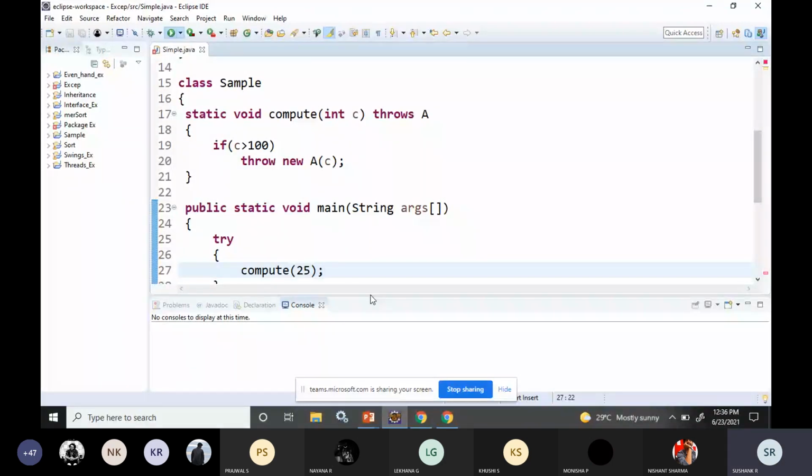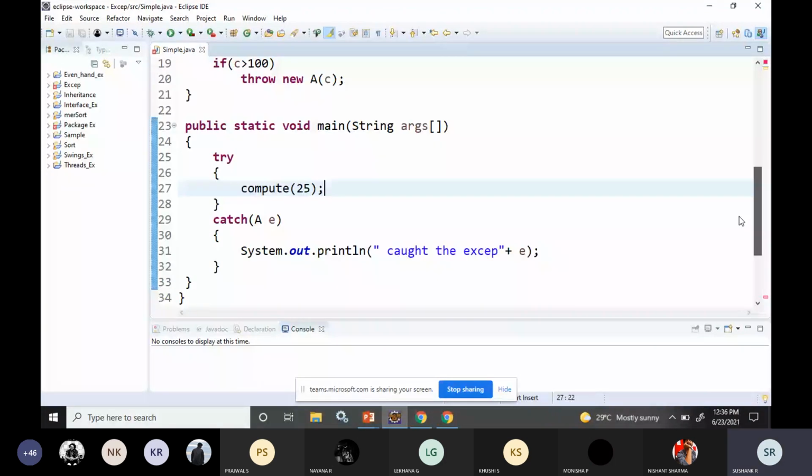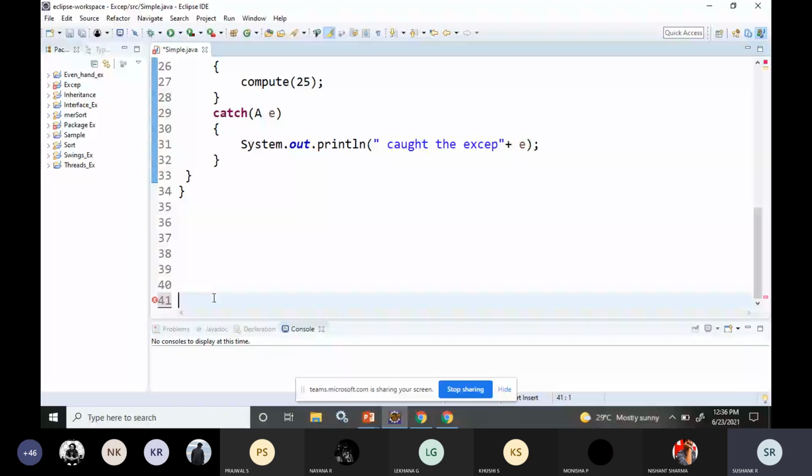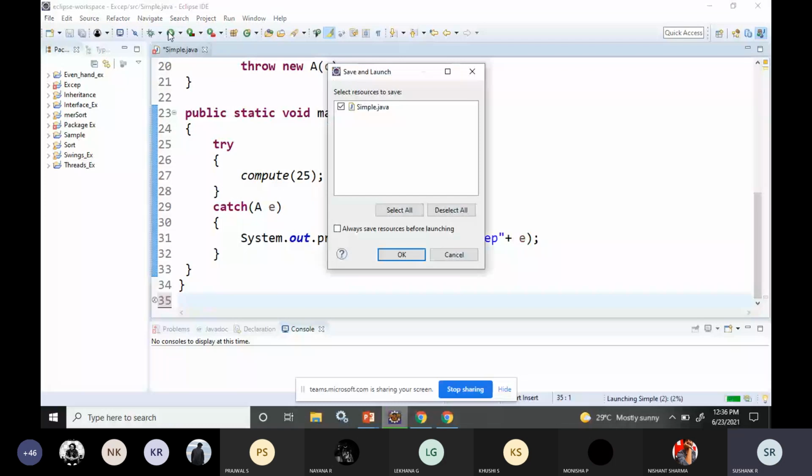See, it is taking some time. 1 second, I'll just check. Okay, this block. An extra parenthesis was there. 1 second, I'll save this so that the error will show.